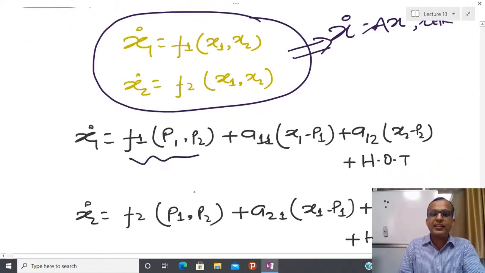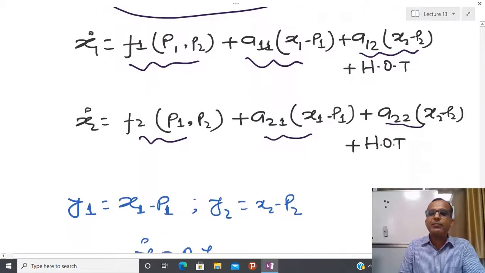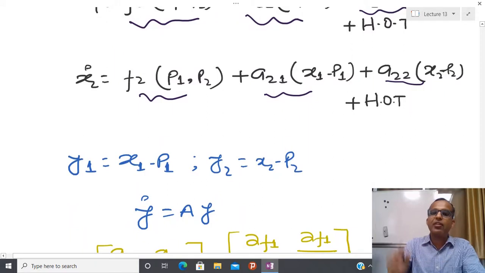So due to that reason I have to first put this, and we know what this is and why this term comes into the picture. So I am not going to talk about this again, and after that I am going to neglect higher order terms, because I am assuming that x1 is in the vicinity of p1, meaning x1 and p1 are very close, and x2 and p2 are very close.